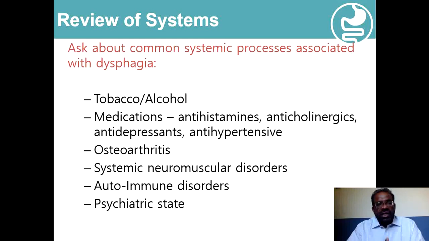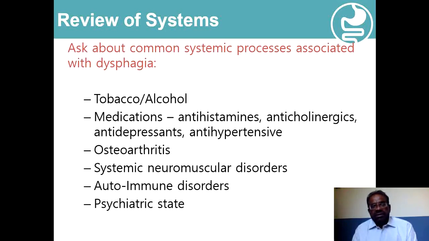And the systemic review is also very helpful, and it provides very useful information in the overall evaluation of a patient with dysphagia. The history of tobacco and alcohol intake may be associated with acid peptic disease or with esophagitis. The intake of medication is important, because these medications may also be associated with dysphagia through different mechanisms, like antihistamines and anticholinergics, which interfere with the secretion of saliva.